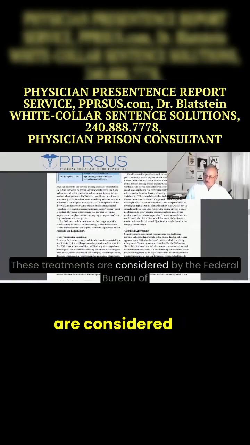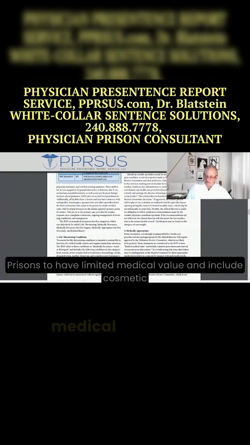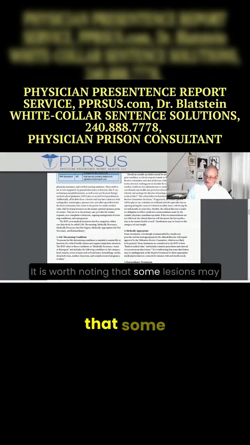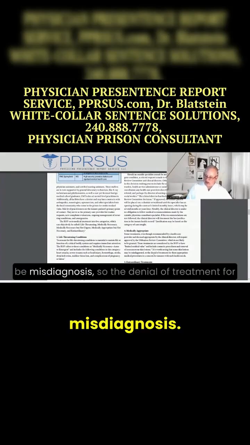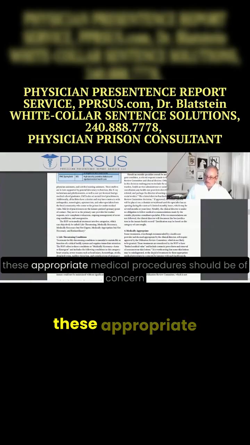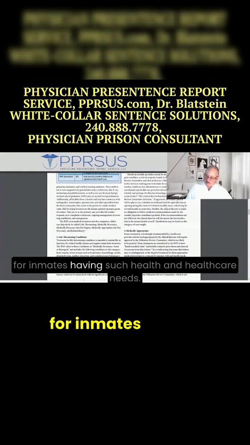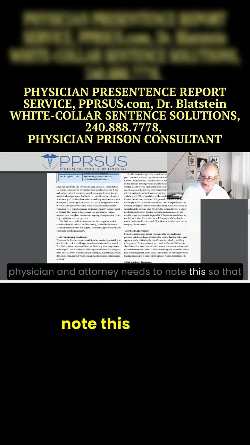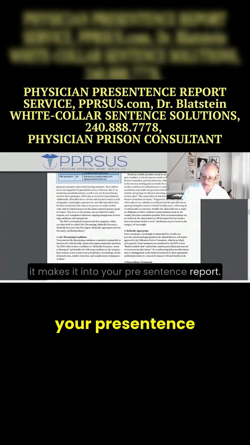These treatments are considered by the Federal Bureau of Prisons to have limited medical value and include cosmetic procedures and removal of non-cancerous lesions. It is worth noting that some lesions may be misdiagnosed, so the denial of treatment for these appropriate medical procedures should be of concern for inmates having such healthcare needs. Again, should you fall into this particular category, your physician and attorney need to note this so that it makes it into your pre-sentence report.